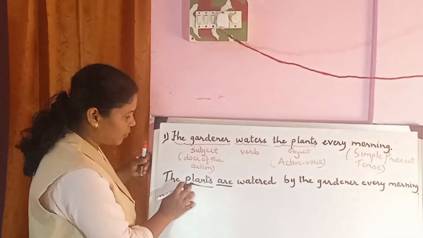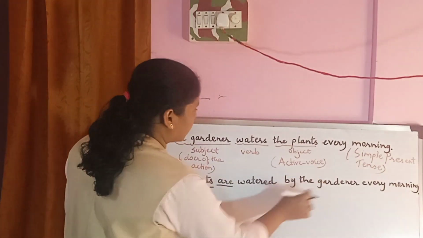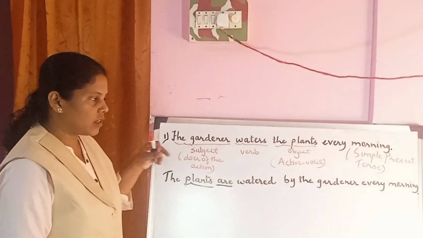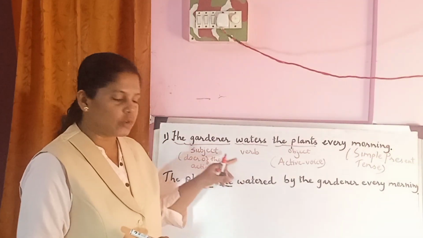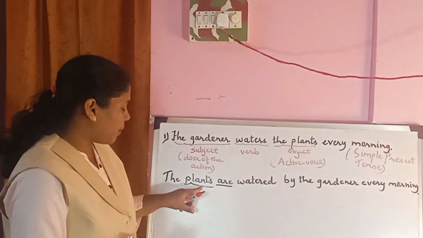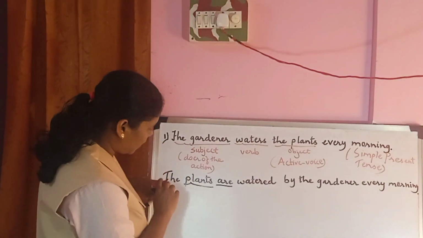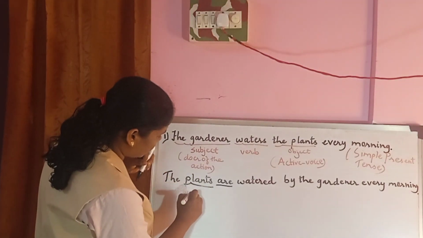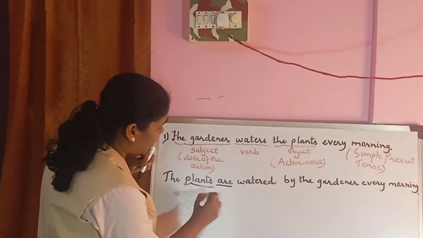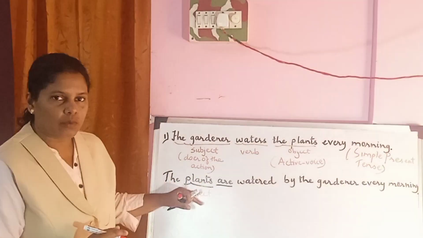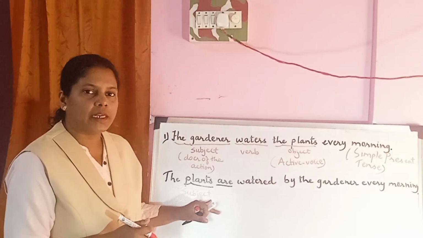Now the object has become the subject and the subject has become the object when you change the sentence from the active to passive voice. Now the plants, the subject here, have become passive. It is not active but it is passive.